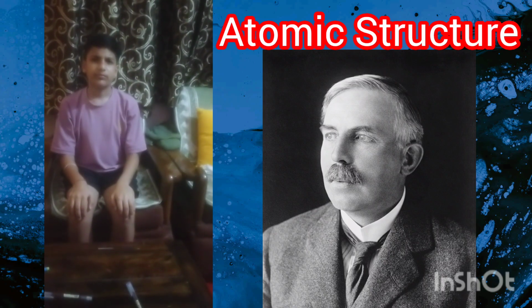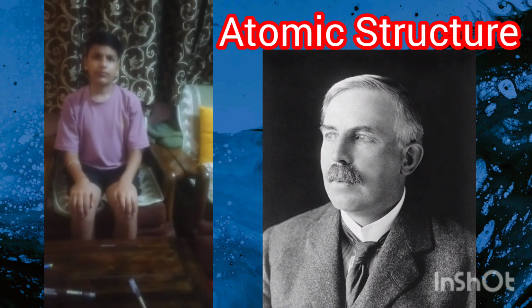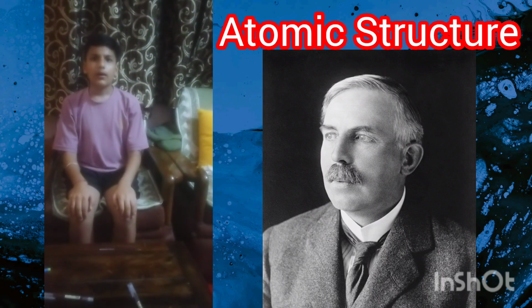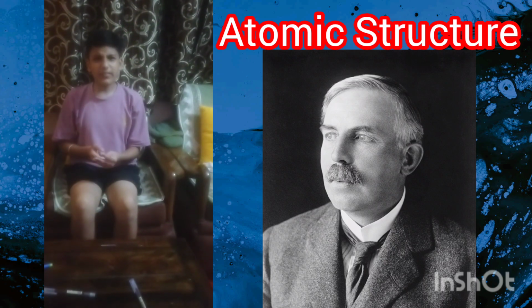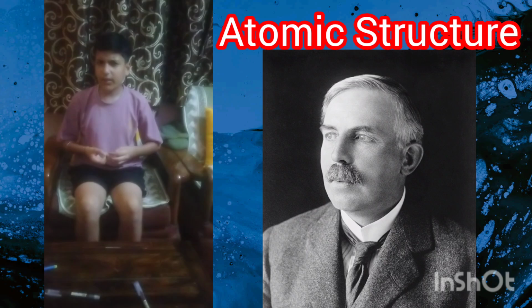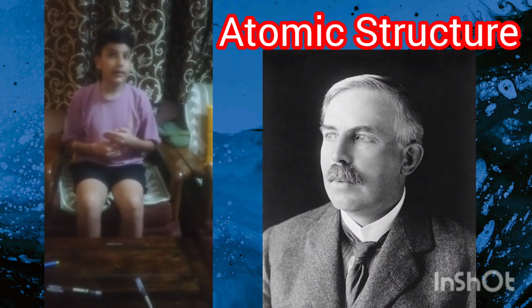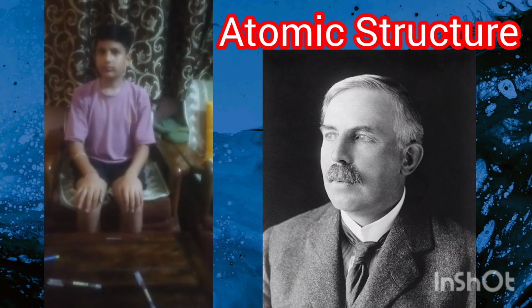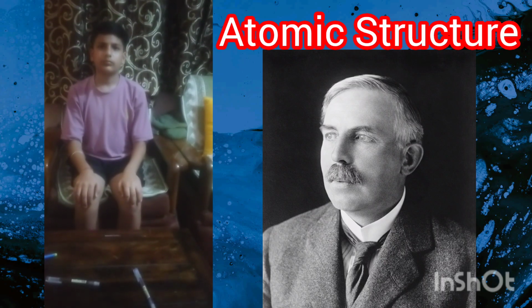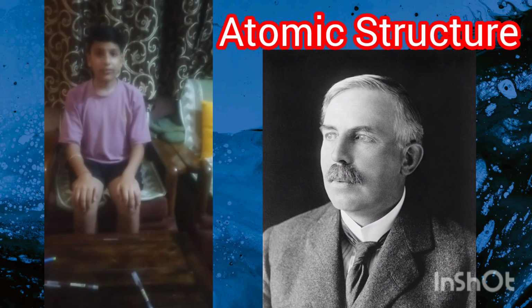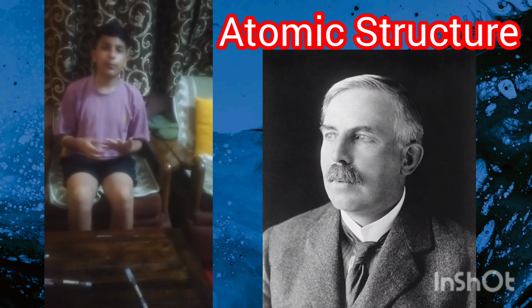The atoms which have the same mass number but different atomic number are called? Isotope. What is an isotope? Ma'am, isotopes are basically atoms which have the same atomic number, but different mass numbers. The atoms which have the same atomic number but different mass number are called? Isotopes. These are basically the opposite of isotopes.